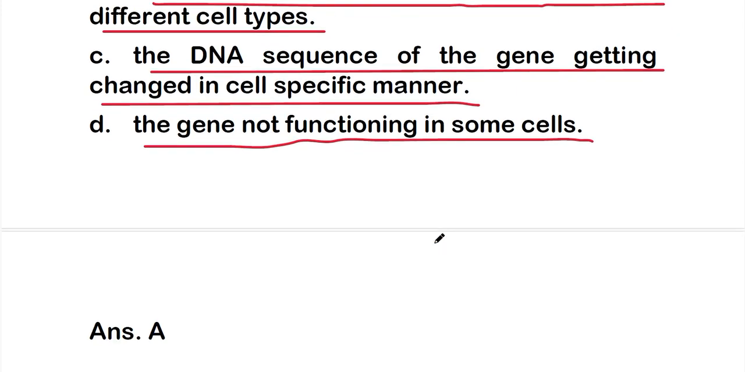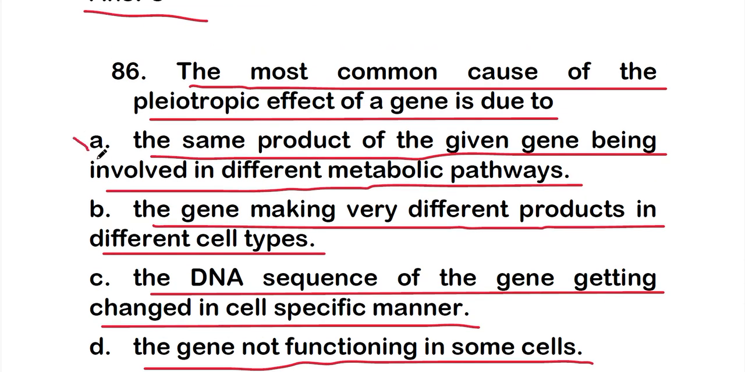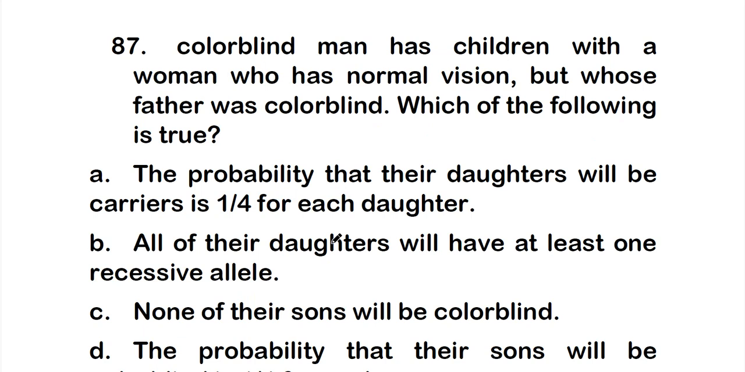Okay, so the right answer is option A, that is the same product of the given gene being involved in different metabolic pathways. The most common cause of the pleiotropic effect of a gene is due to the same product of the given gene being involved in different metabolic pathways. Okay, so the next question is 87, that is